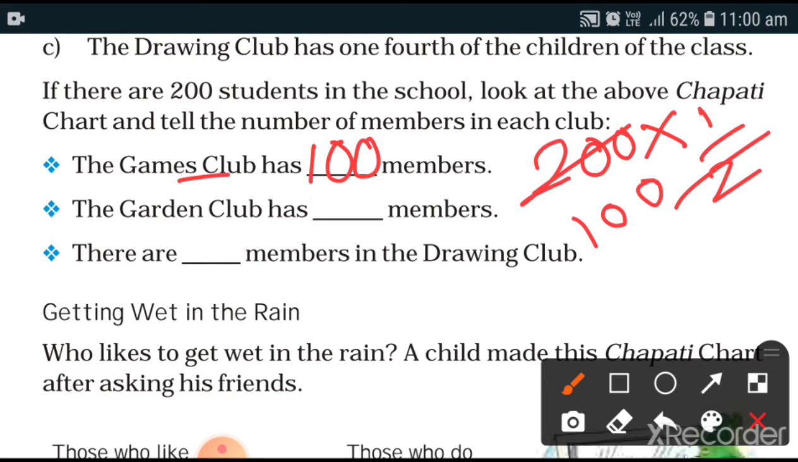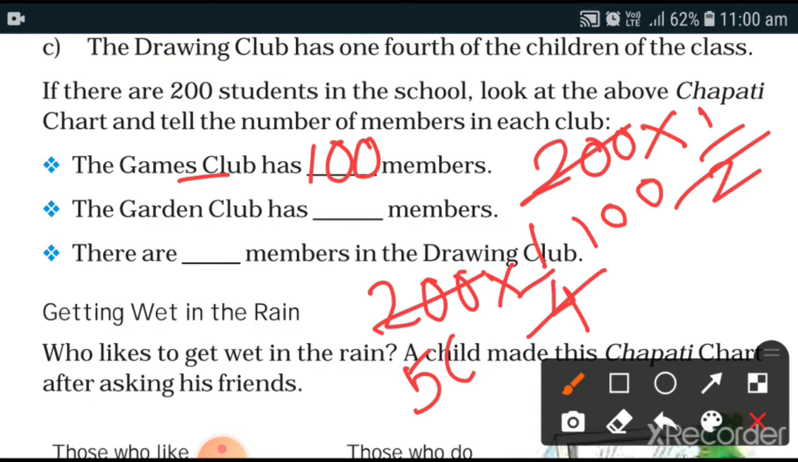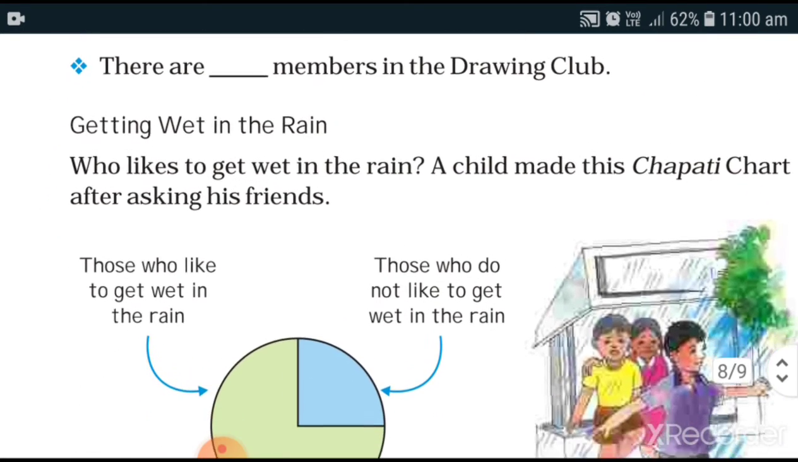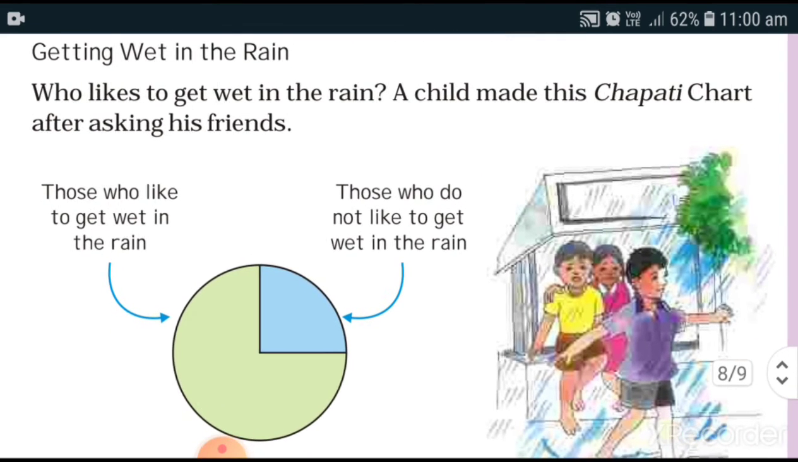Now the turn is of garden club. 200 into 1/4. 4 5s are 20. So 5 and 0 here. So 50 members in the garden club. Next one is the same as drawing club, 50 members in drawing club. So this question is also completed. Now let's see the next question.